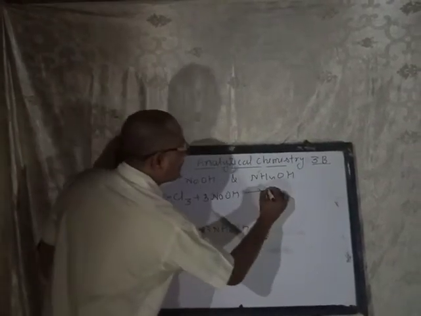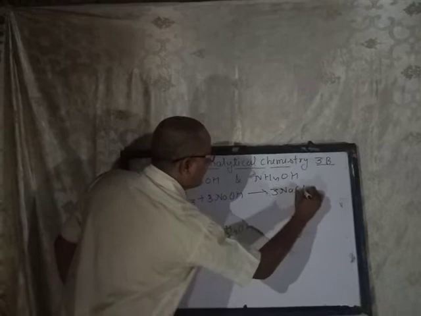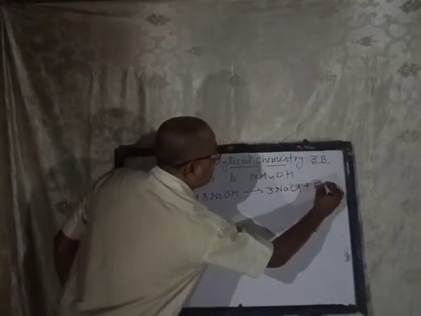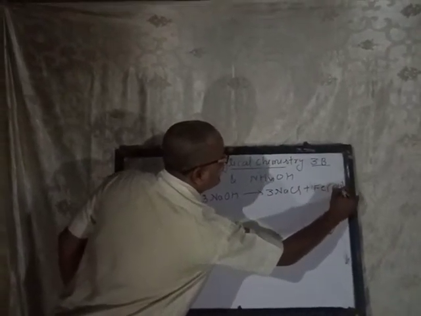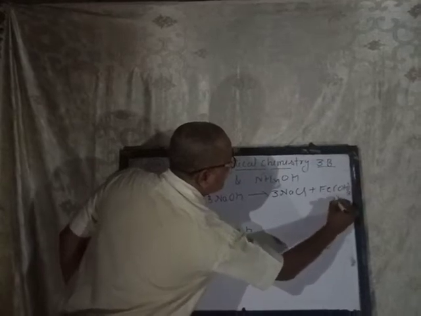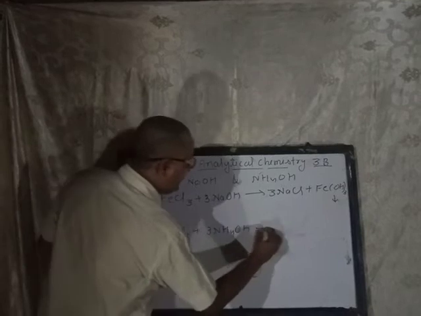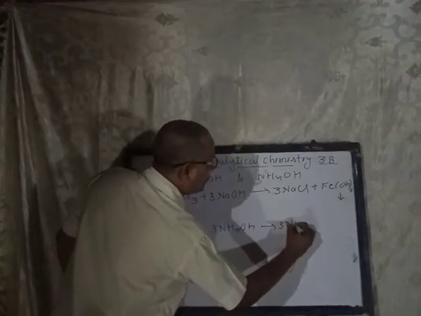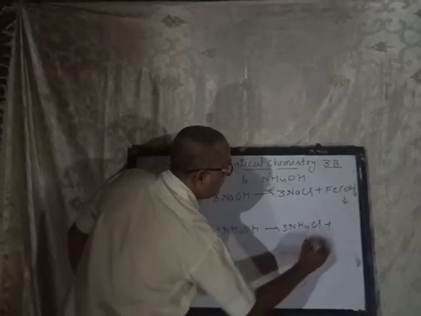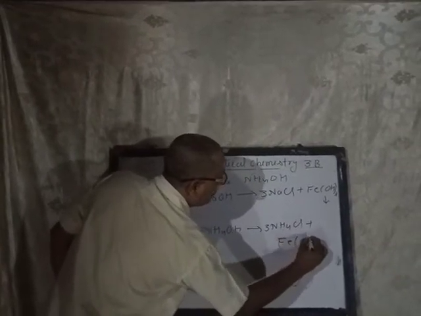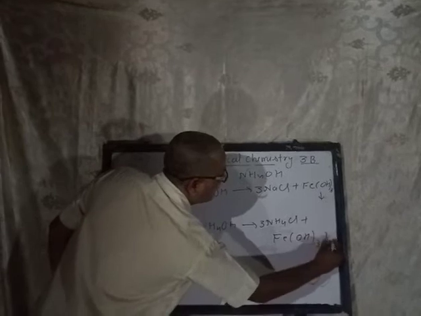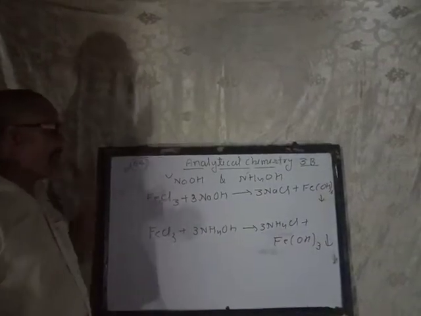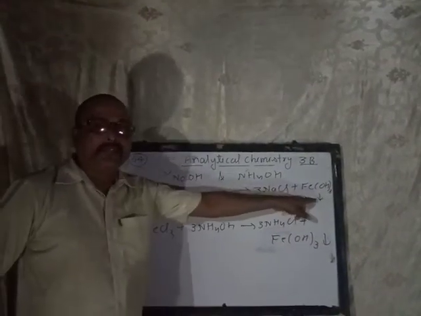It forms sodium chloride, normal salt, and Fe(OH)3 precipitate, which means iron third hydroxide. Here also, with ammonium hydroxide, ammonium chloride and the same product Fe(OH)3, that is a precipitation reaction. The color will be reddish brown.